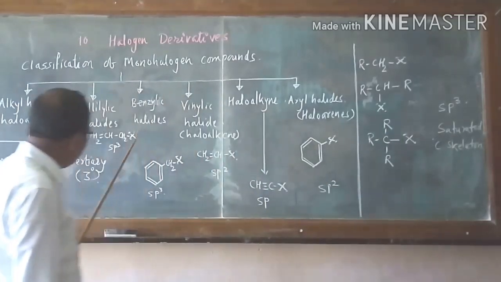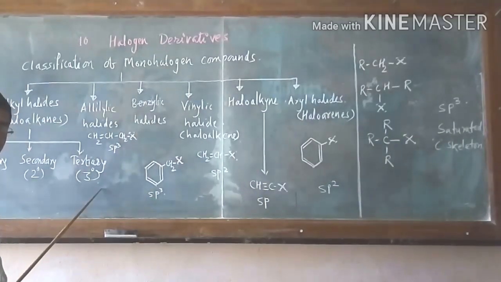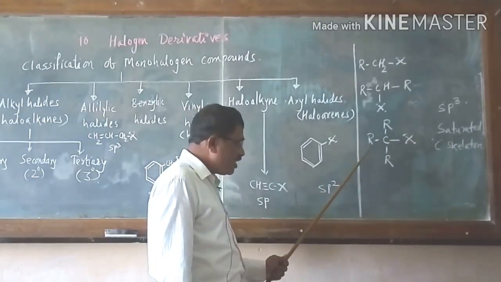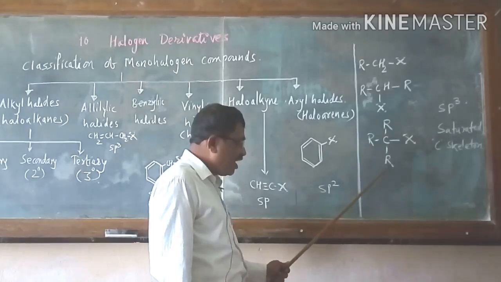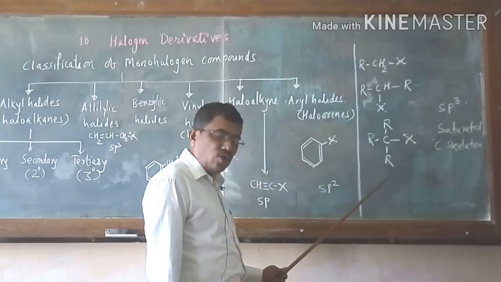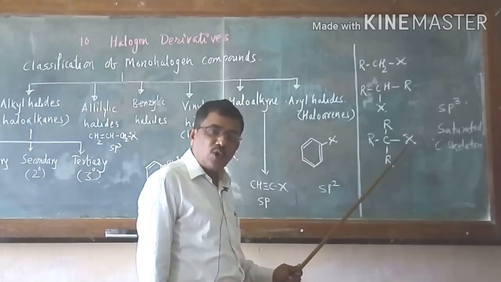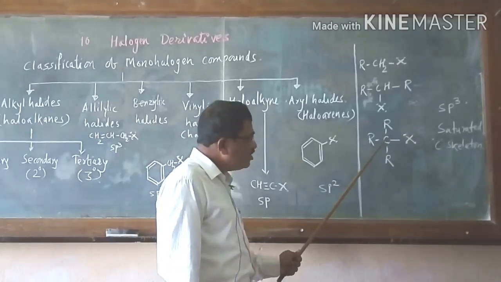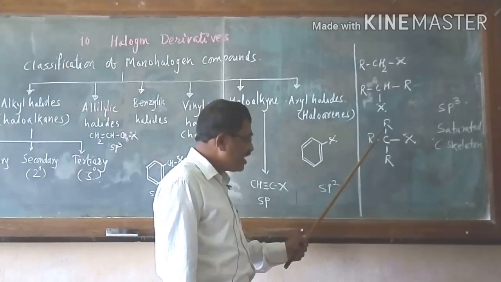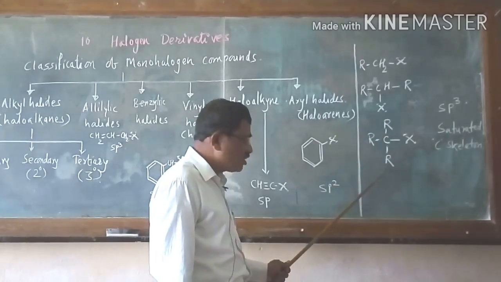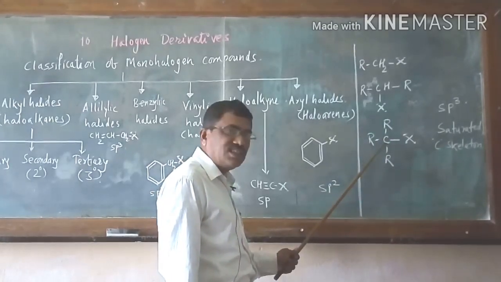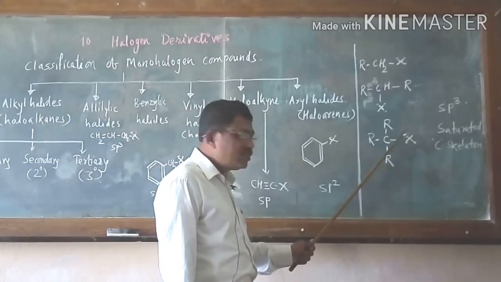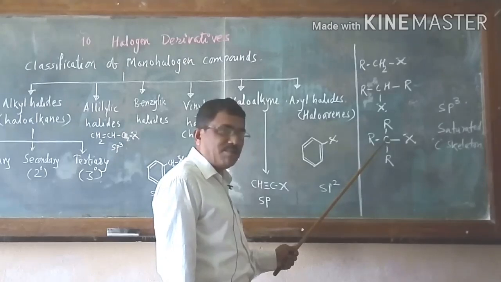Third one is a tertiary alkyl halide or haloalkane. I have written one example, RCRR. R means any alkyl group. It may be methyl, ethyl, propyl, anyone. So in this case, around this carbon atom, there are 3 carbon atoms. This is 1, 2 and 3. Hence it is called as tertiary carbon atom. The halogen atom, that is X, is bonded to tertiary carbon atom.